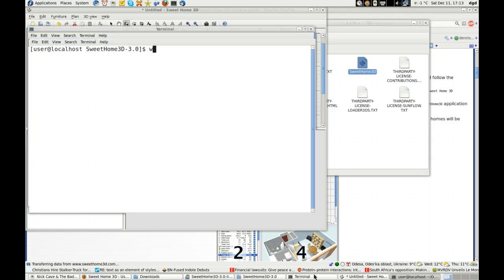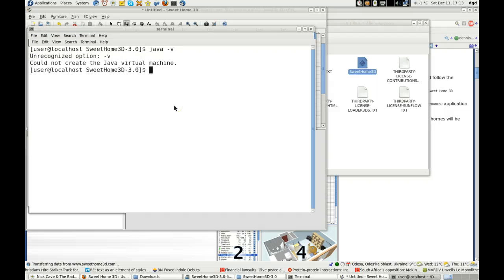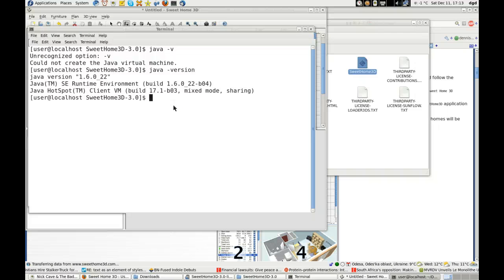Control-Shift-N, Java version. Let's see. Alright, Java 1.6.0_22.